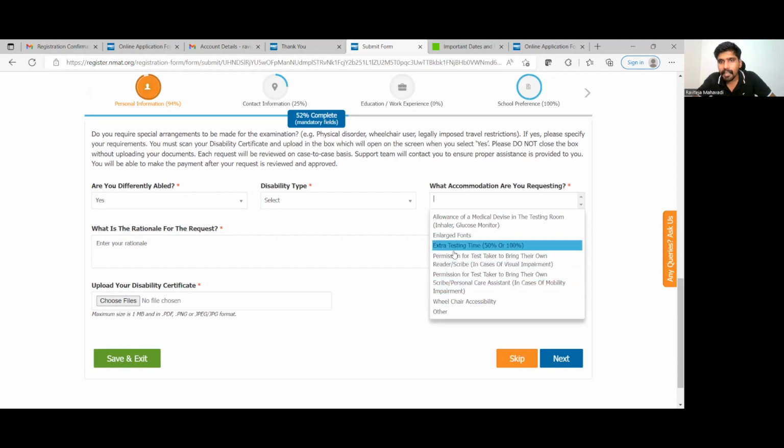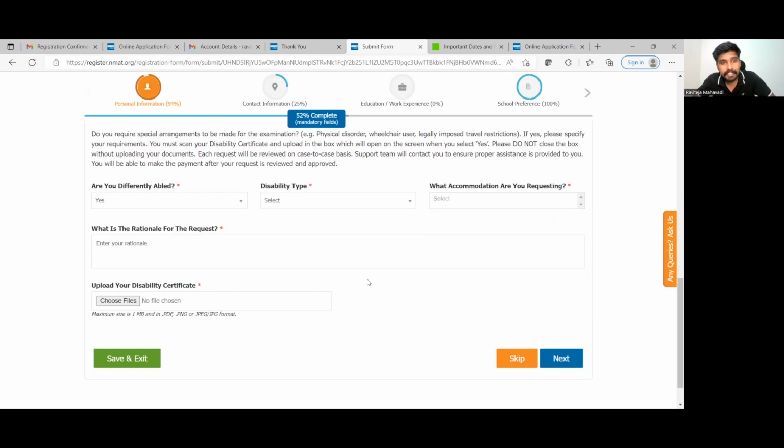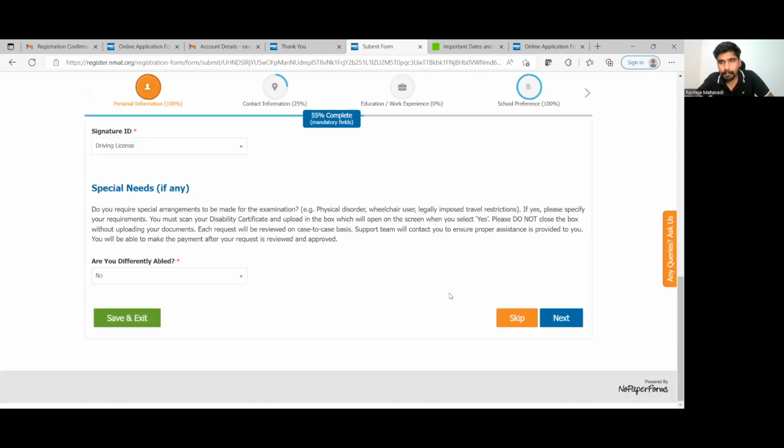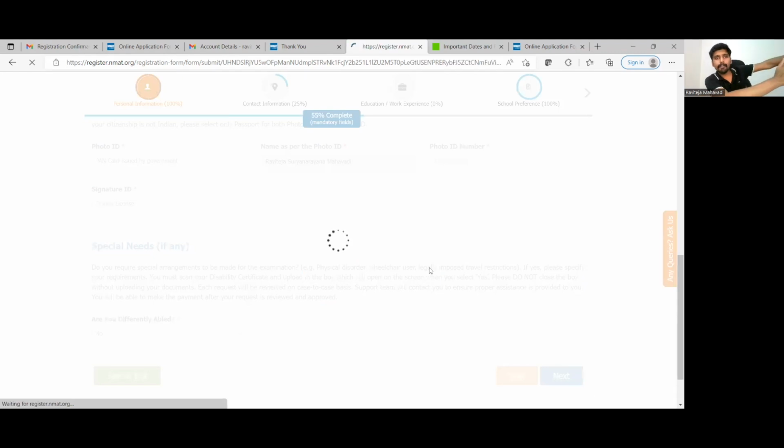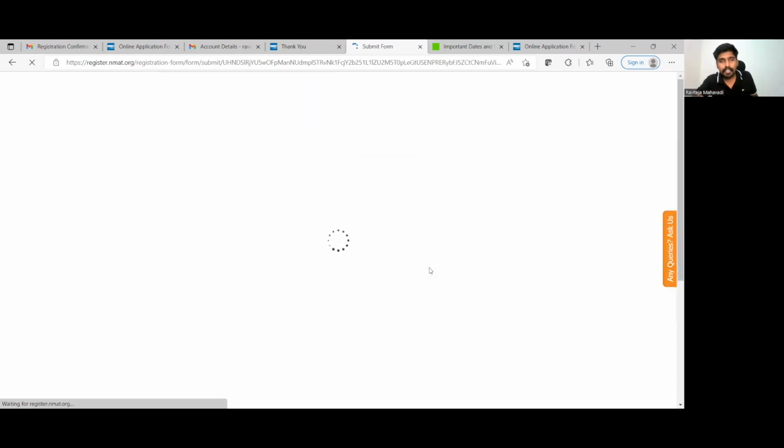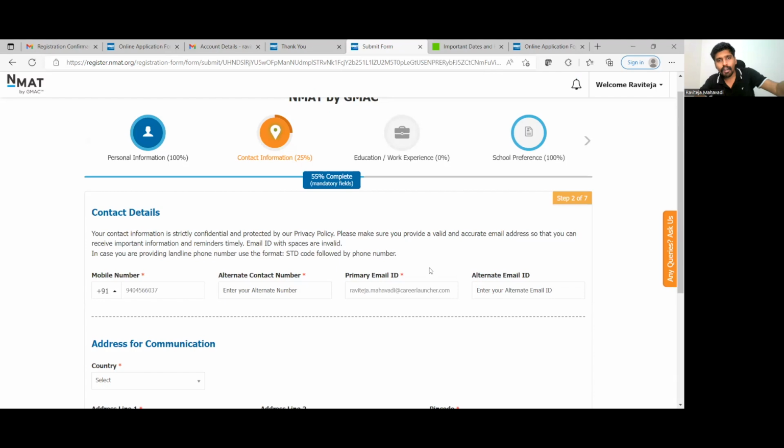Enlarged fonts chahiye kya, or are you looking for permission to take a scribe along with you to the exam? These are the kinds of things that you will have to furnish if you select the differently abled section. Otherwise you can simply save this information and go to the next tab. So my personal information is 100% filled right now. So the next tab, which is going to be my contact details.